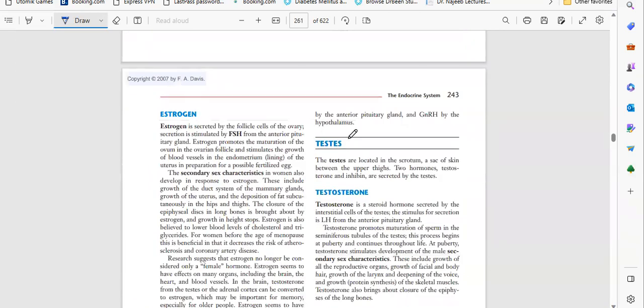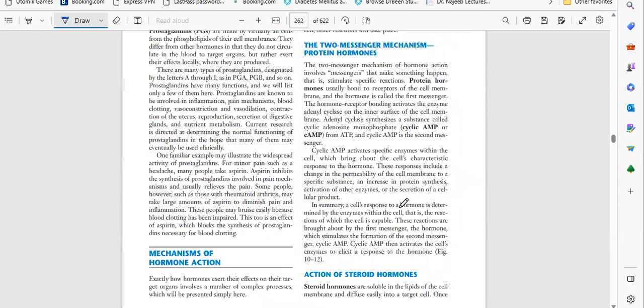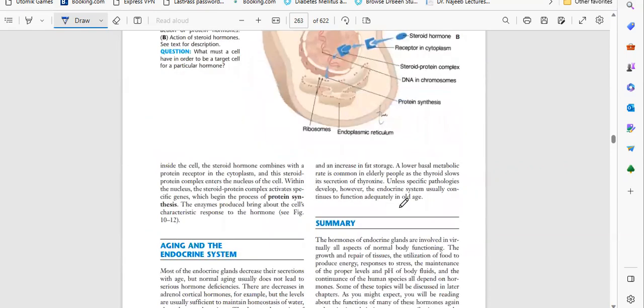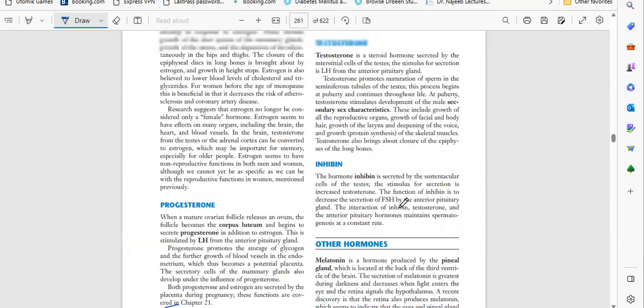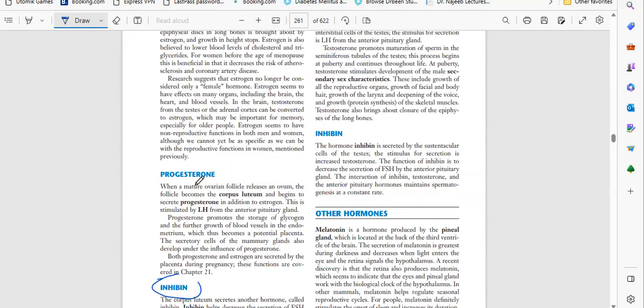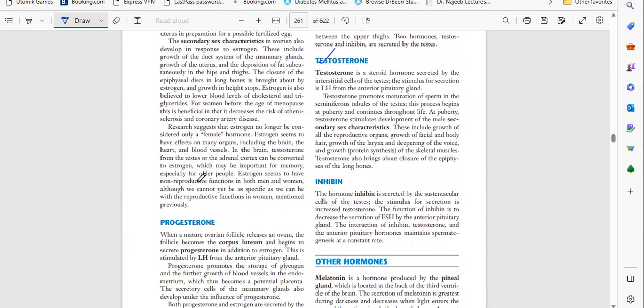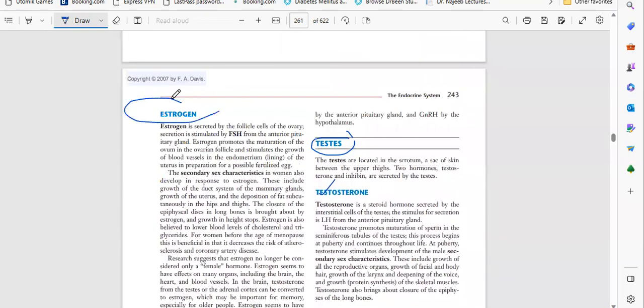Next we have another gland, the testes, which are present in the male. The hormones released by the testes that we also discuss here are testosterone, progesterone, and estrogen. Inhibin is released in the female, and progesterone in the male. So let's talk about estrogen. Estrogen is secreted by the follicle cells of the ovary.